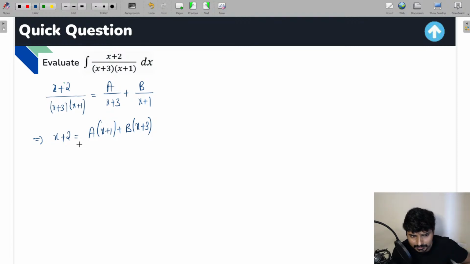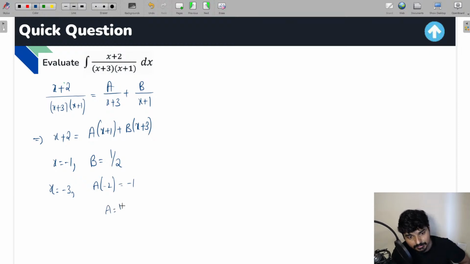So for example, you see here, if I put x is equal to minus 1, you see what is happening. A will get directly eliminated and you'll get the value of b as minus 1 plus 2 is 1, divided by 2. Similarly, if you take x equal to minus 3, what is going to happen? B will get eliminated and you'll get the value of a as a into minus 2 is equal to minus 1. So a is going to be 1 by 2.